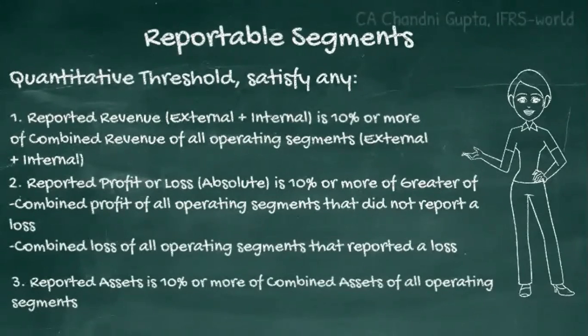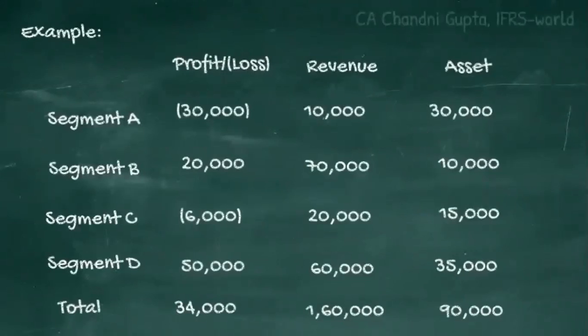And the third criterion is that the total of assets should be 10% or more of the combined assets of all operating segments. Let's understand these quantitative thresholds with the help of an example.